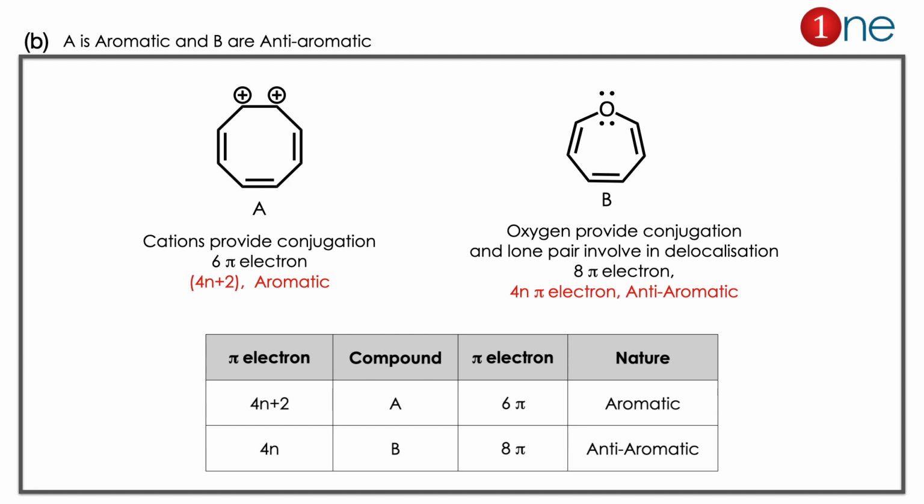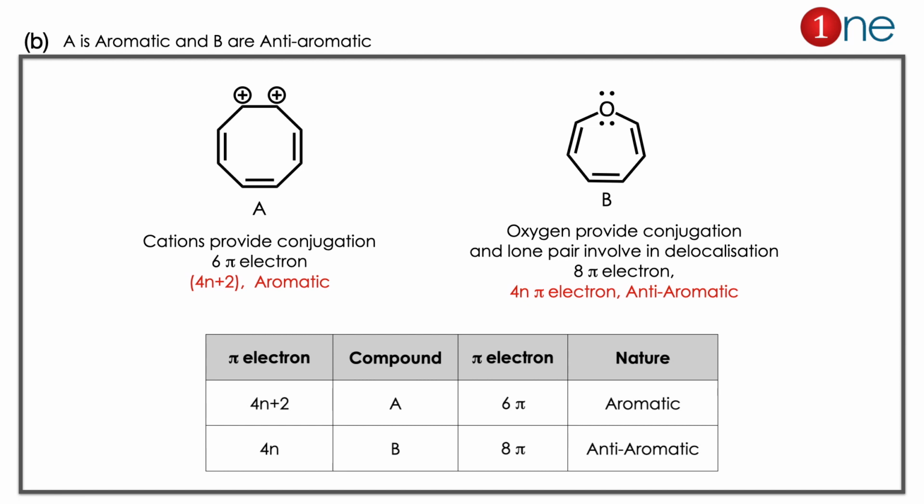Then let us look at the B system. In B you have 6 pi electrons and the oxygen electrons are definitely involved in the delocalization. Only then can you establish the conjugation here. So it has 8 pi electrons. If you look at it, it's 4n pi electrons, so it's an anti-aromatic system. So A is aromatic, B is anti-aromatic. So the answer is clearly B there.